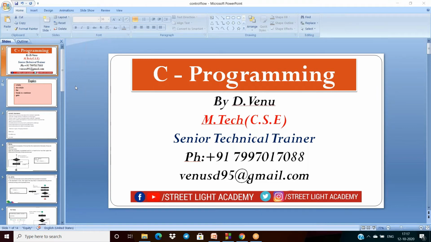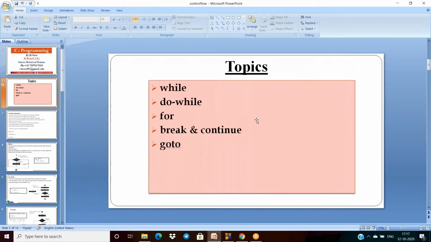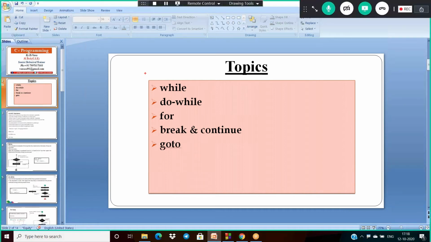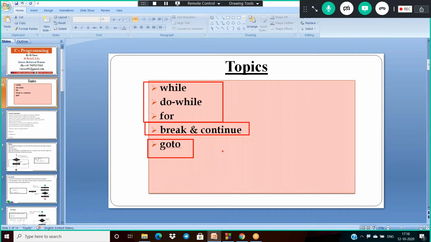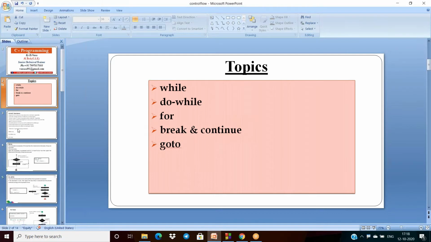In this session, I am going to teach about the control structure. What are the various control structures we have? We have three different types of control structures. The first two belong to the conditional type of control structure, this one is the unconditional control structure, and the third one is the unconditional uncontrolled type. Let us see all these concepts here.